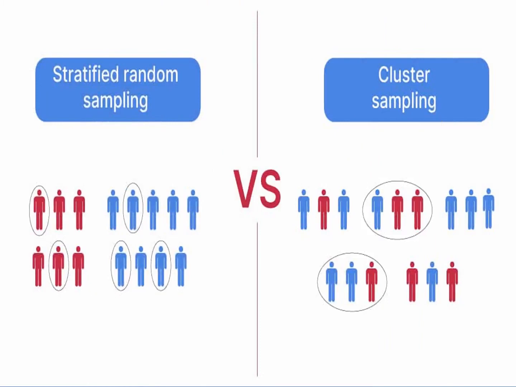Okay, for further understanding, this is the illustration of stratified random sampling and cluster sampling. This one is your first stratum, second stratum, third stratum, and fourth stratum. In each stratum, you will get a sample from each. While in cluster, this is divided into 5 clusters and only 2 clusters are being selected. So that is how they differ from one another.